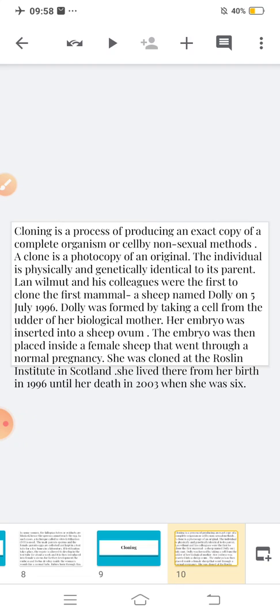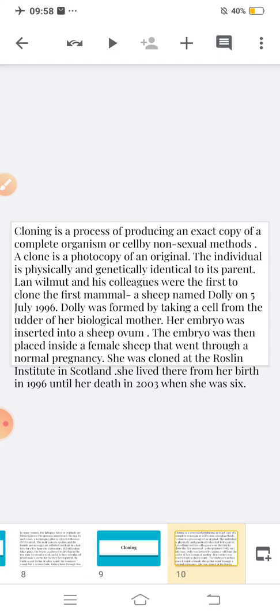Ian Wilmut and his colleagues were the first to clone a mammal. They produced a sheep named Dolly on 5th July 1996 by a non-sexual method. Dolly was formed by taking a cell from the udder of her biological mother. Her embryo was inserted in the sheep ovum. The embryo was then placed inside a female sheep that went through a normal pregnancy. She was cloned at the Roslin Institute in Scotland. She lived there from her birth in 1996 until her death in 2003 when she was 6.